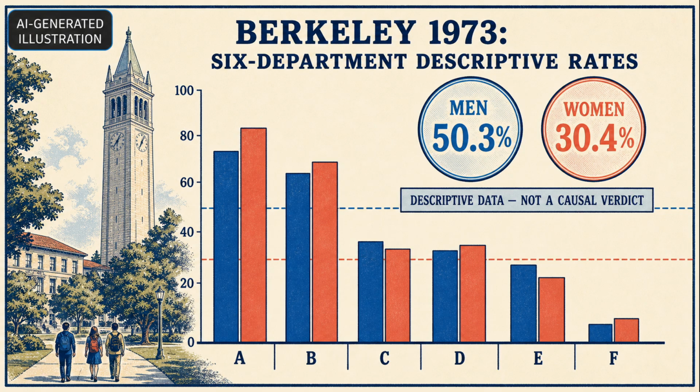The classic Berkeley admissions data make the warning concrete. Across 6 departments in 1973, the pooled admission rate was 50.3% for men and 30.4% for women. But women's rate was higher in 4 of those 6 departments. The departments had very different selectivity, and the application mix was different across them. So the aggregate gap is descriptive evidence about that table, not a standalone causal verdict about admissions decisions.